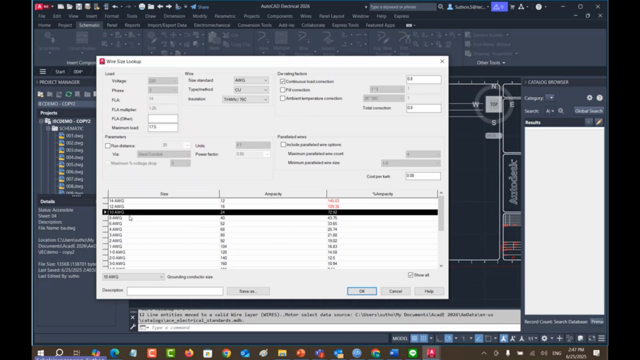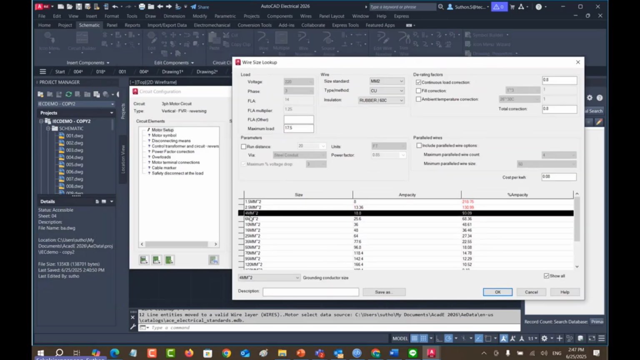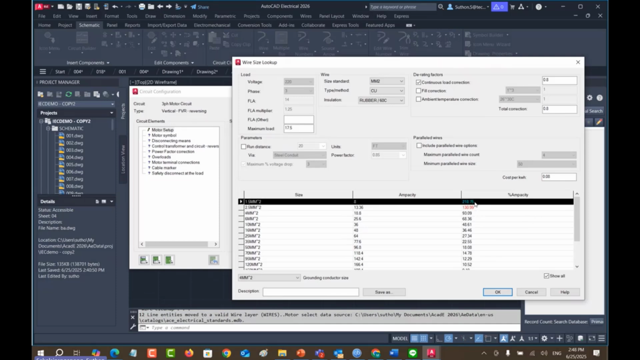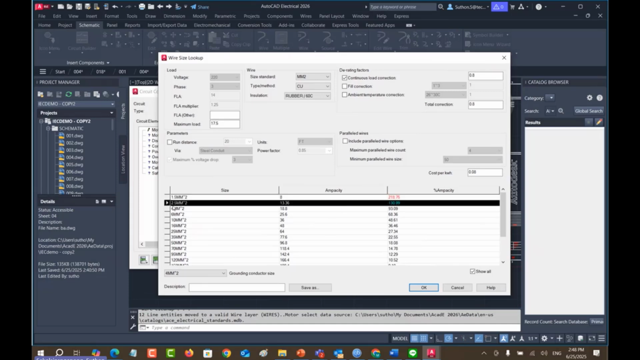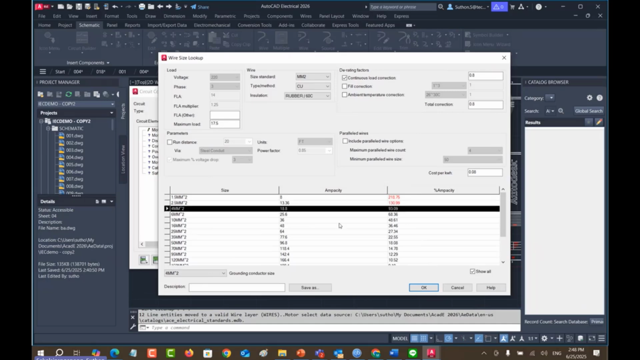At least you have to use the 10 AWG, but 10 AWG is not familiar in this area, right? We are quite familiar with square millimeter. We can change to square millimeter. 10 AWG is comparable to 4 square mm. You can see the red number means it's not enough to use. That means if you use this size of motor, you can't use 1.5 square mm because it's too small. Even 2.5 square mm is too small as well. At least you have to use 4 square mm.